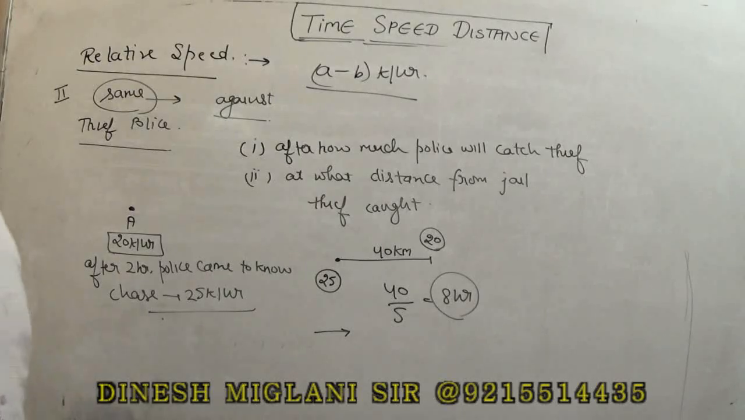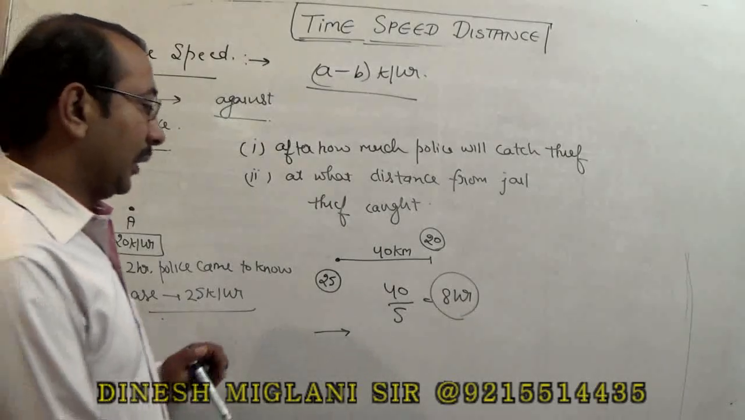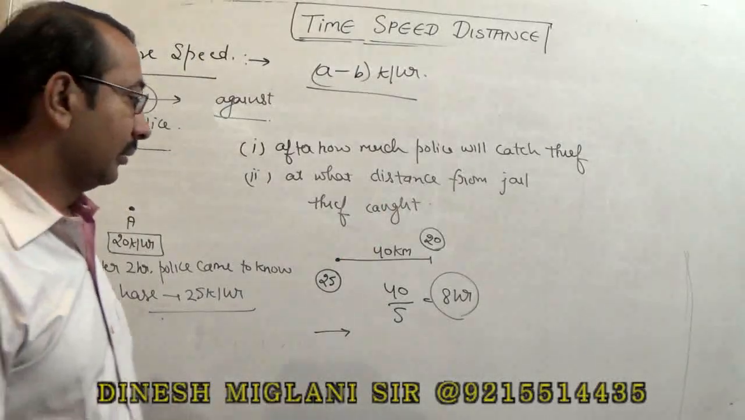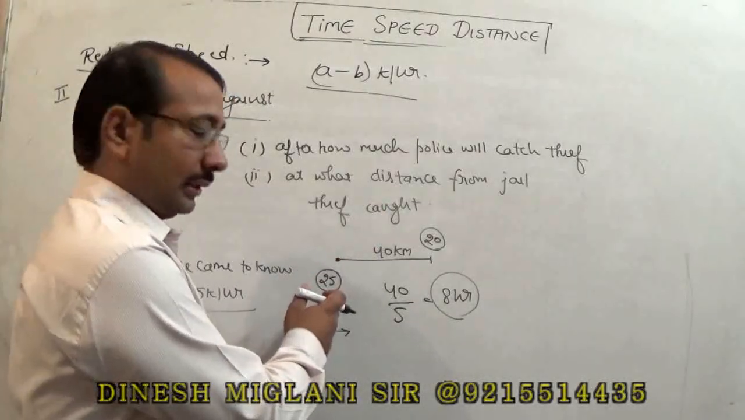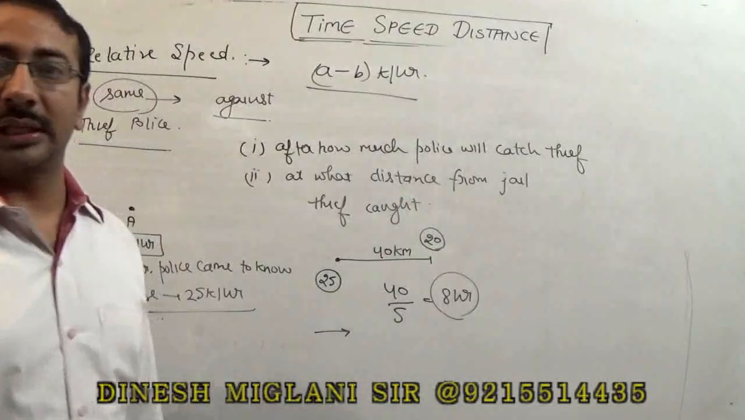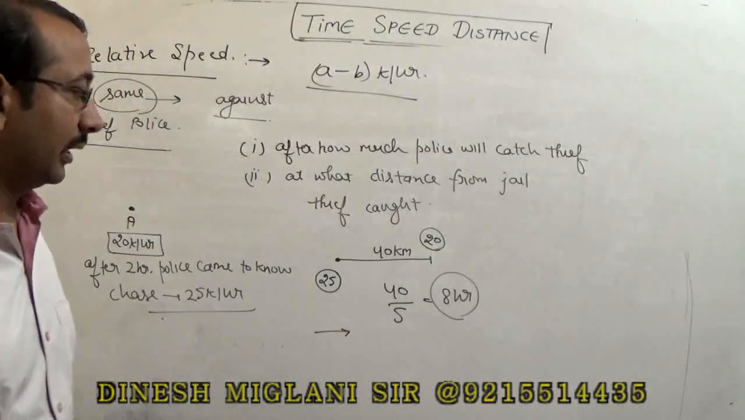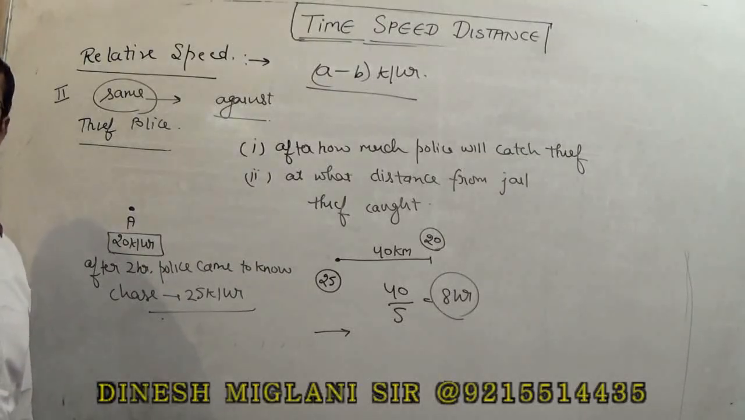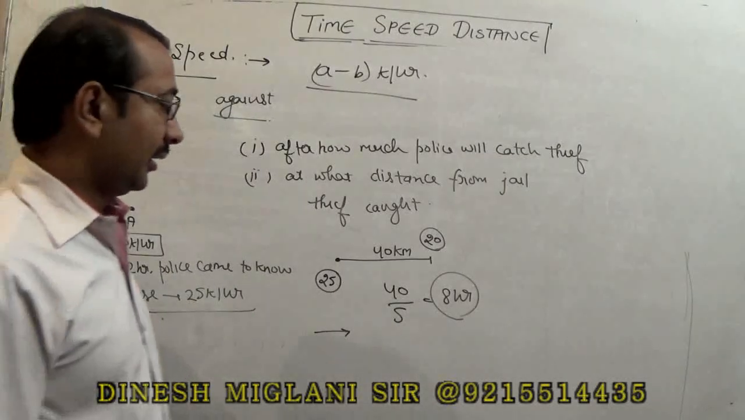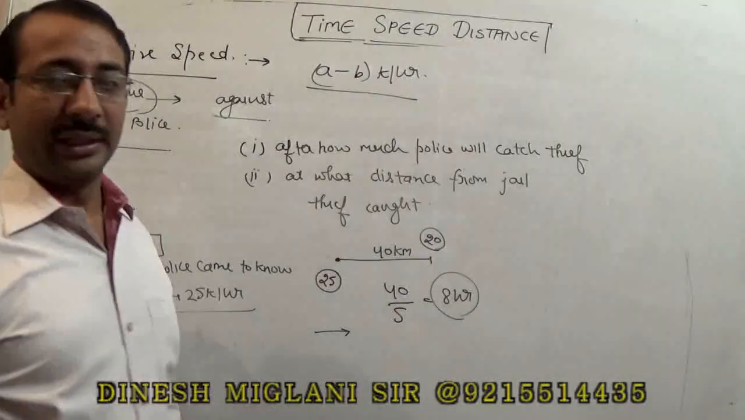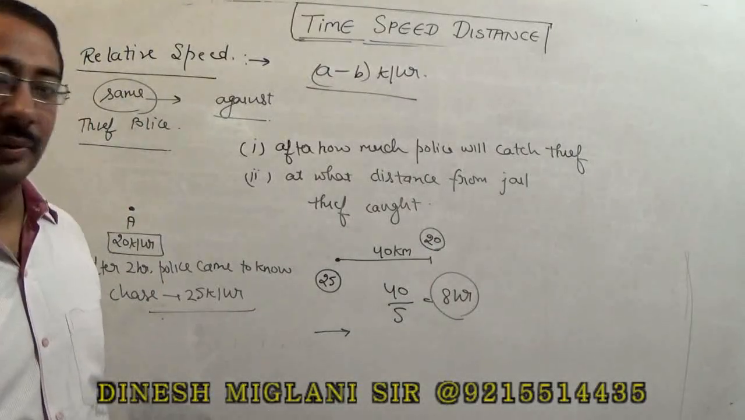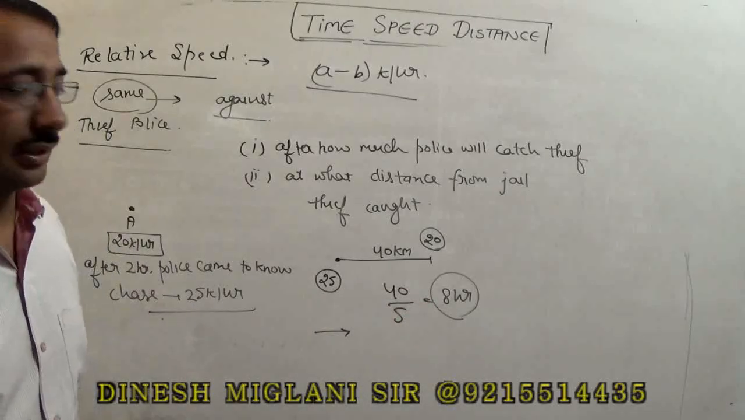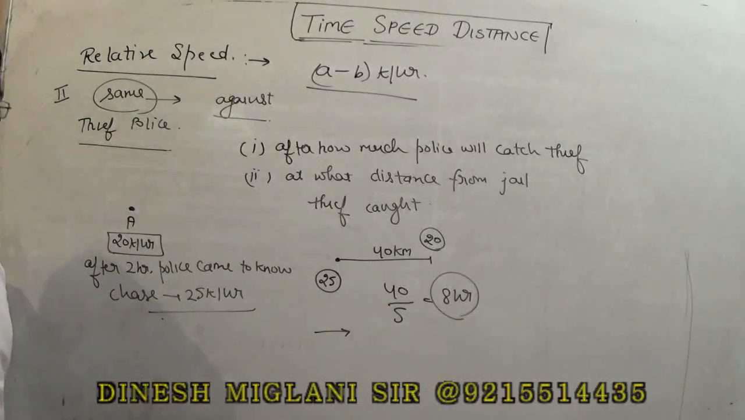Understand again what I have done. The speed of the police is 25 and the speed of the thief is 20. In 1 hour, police travels 5 km more than the thief. If the thief travels 20, police travel 25, I can say police travel 5 km more than the thief. Or else I can say if police has to catch the thief, police has to cover 40 km more than the thief. It means the time taken is 40 upon 5. Our answer is equal to 8 hours.